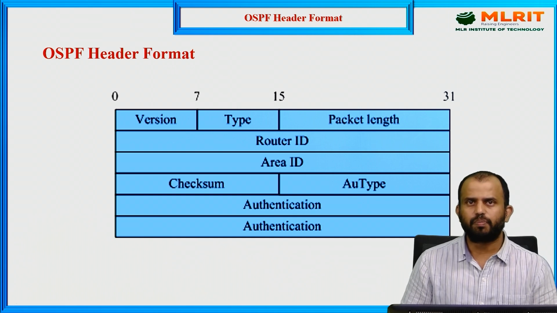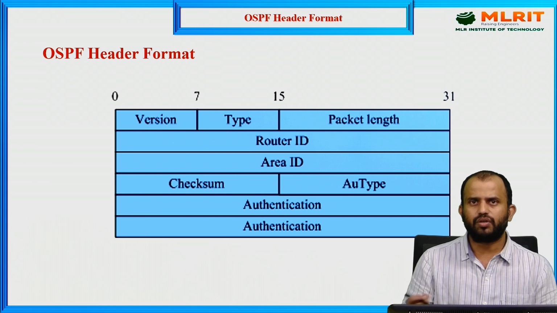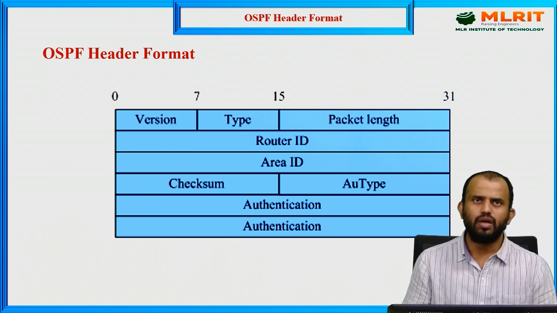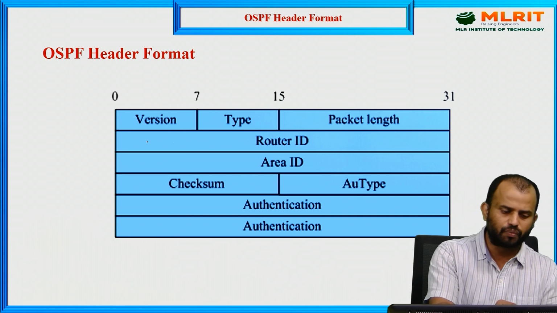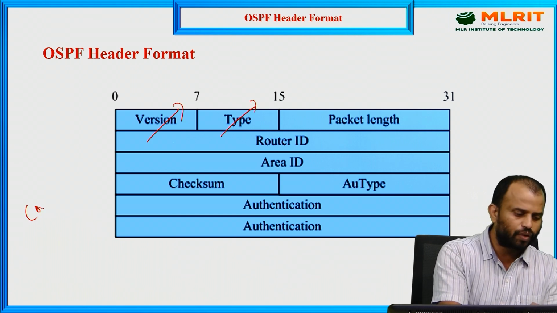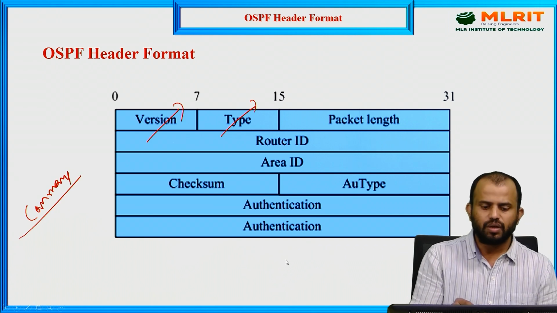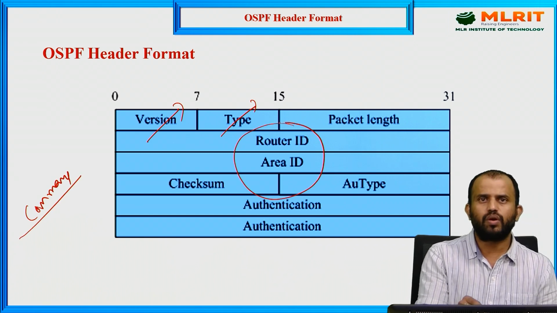So what is the header format? Previously in the RIP header format, we maintained the network ID value, version value, all these things. Similarly here we have to follow the OSPF header format. We have to maintain the version value and type value, but in the previous RIP we maintained the command value, and here we are not required to. Instead of this, we maintain what kind of router ID we are using and what kind of area ID we are using.